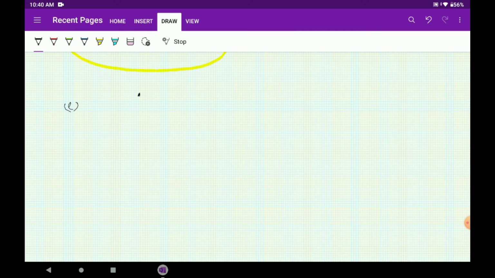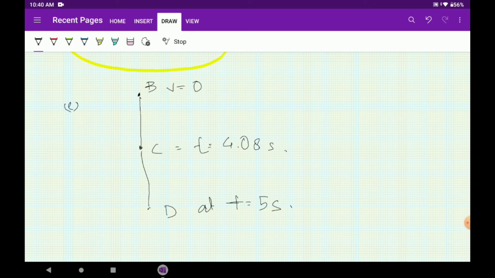So at point B, what was V? V equals 0, and then it reaches point C at t equals 4.08 seconds, and suppose it reaches point D at t equals 5 seconds. So what will be the velocity and position? Velocity we can easily find out. For velocity we have v equals u plus at, and this u is nothing but the v at point B. Okay, we know that the ball takes 5 seconds in order to come down.